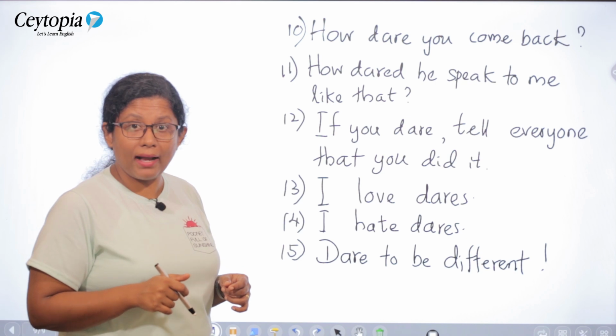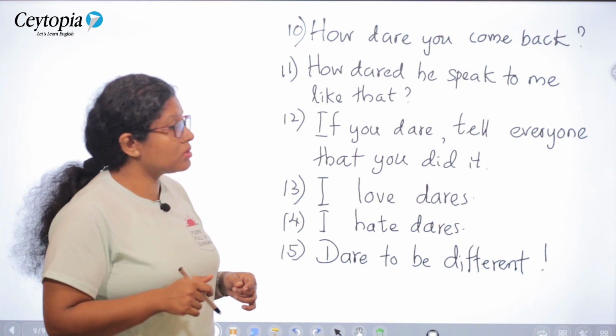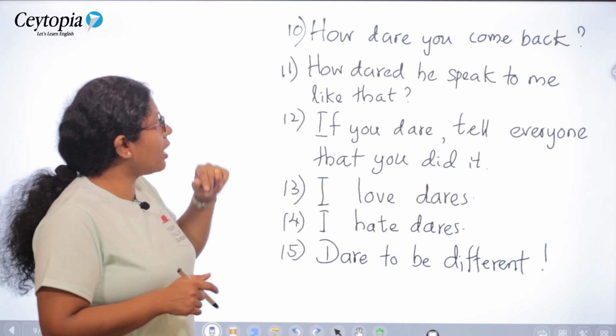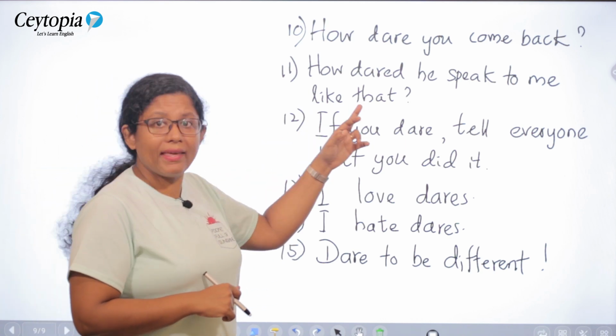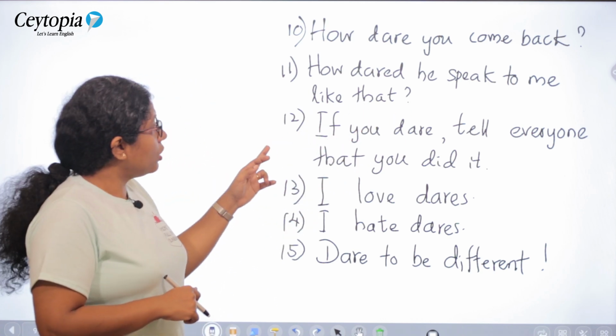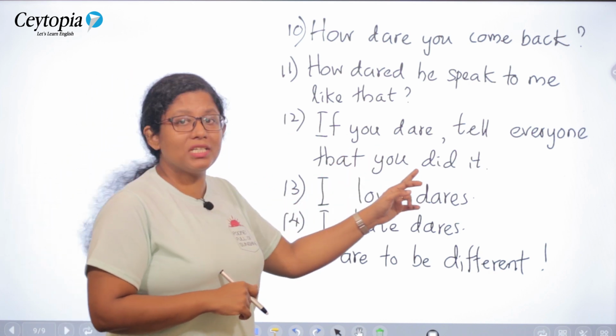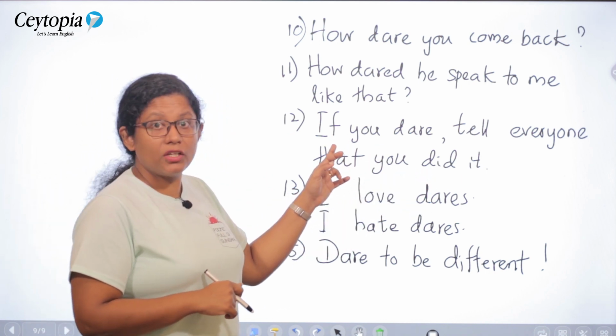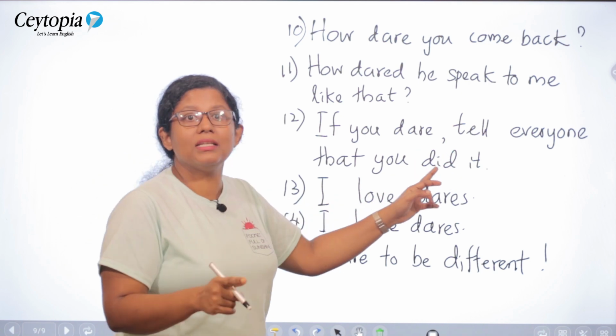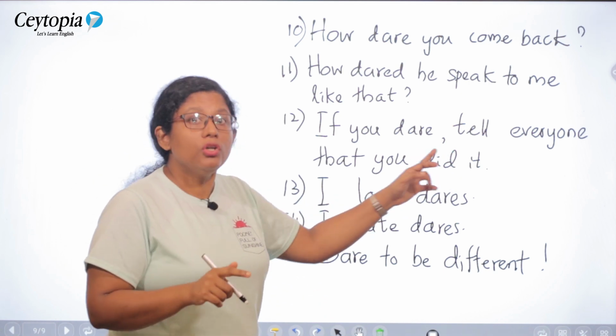How dare you come back? You are asking about his right to do so. How dare you come back? How dared he speak to me like that? Past tense. If you dare, tell everyone that you did it. It is an if condition. If you dare, tell everyone that you did it. If you have the courage to do so, do it.